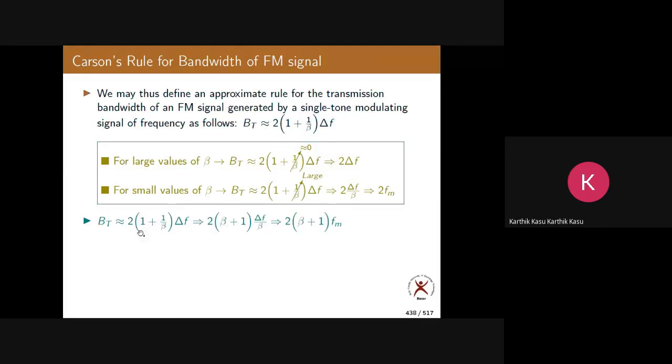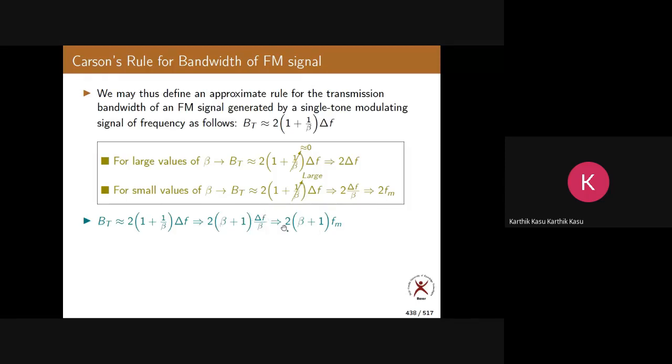Here I've written bandwidth equal to 2 into (1 plus 1 by beta) into delta F. That is also equal to 2 into (beta plus 1 by beta) into delta F, just a simplification, since 1 plus 1 by beta equals beta plus 1 by beta. I hope you are okay with this. Now what is delta F by beta?